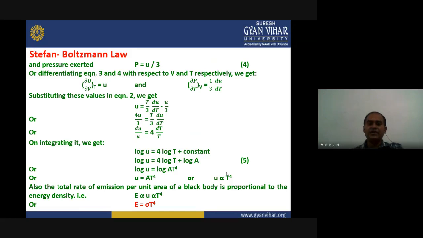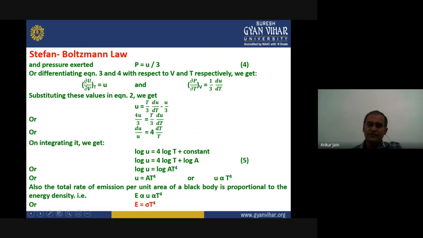Now if we differentiate equation number 3 and equation number 4 with respect to volume and temperature respectively, we get del U upon del V at constant temperature equals u, and del P upon del T at constant volume equals 1/3 du upon dT, right? These will be two equations.